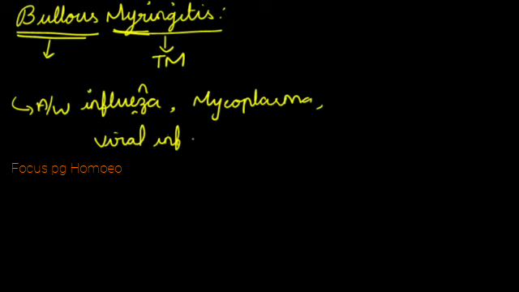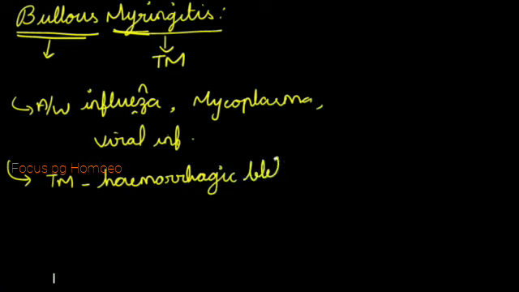So if we are examining the tympanic membrane, how it looks like, tympanic membrane will have hemorrhagic blebs. Okay. Hemorrhagic blebs will be there, and they are of very painful nature.